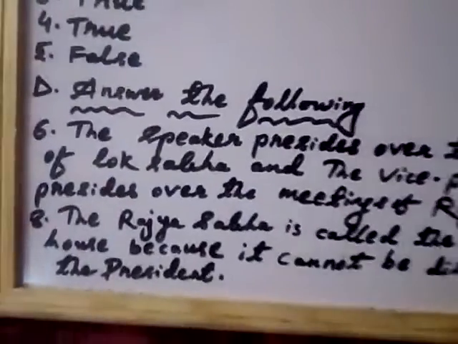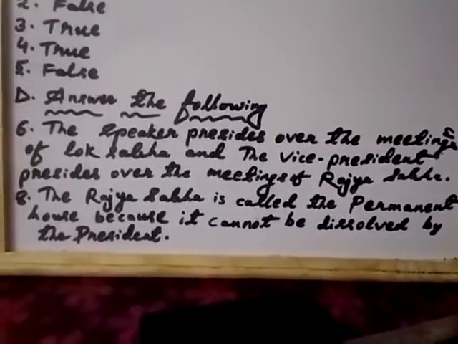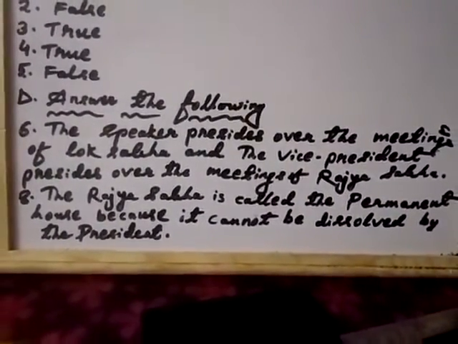Who presides over the meetings of the houses of the parliament? The speaker presides over the meetings of the Lok Sabha, and the vice president presides over the meetings of the Rajya Sabha.